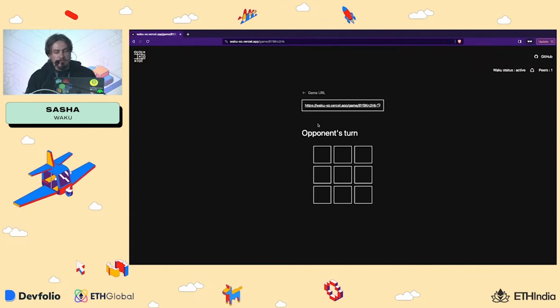So here it is. It says open and turn. Let's do this. So I'm in the opponent tab, and I do the turn. So as simple as that. If you continue, this will be a tic-tac-toe game. Everyone knows it, I won't continue.